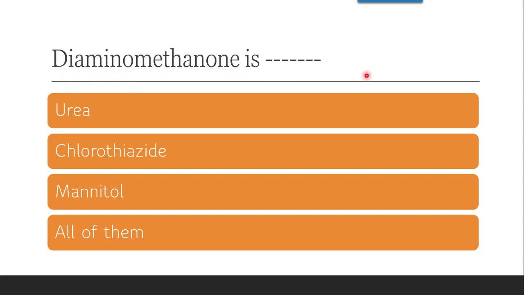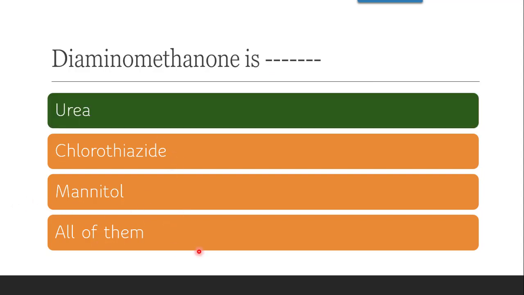Next question is, diaminomethanone is dash. Whether it's urea, chlorothiazide, mannitol, or all of them, the correct answer is urea. Urea is also known as diaminomethanone, or it can also be called diaminomethanol.